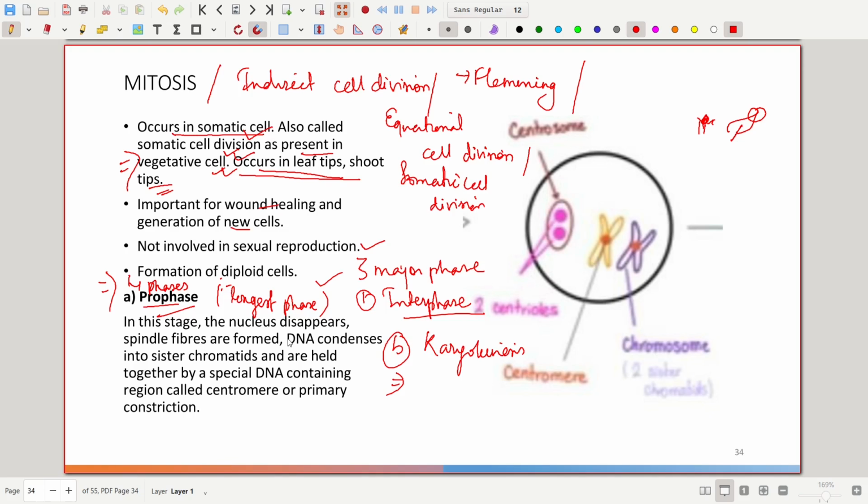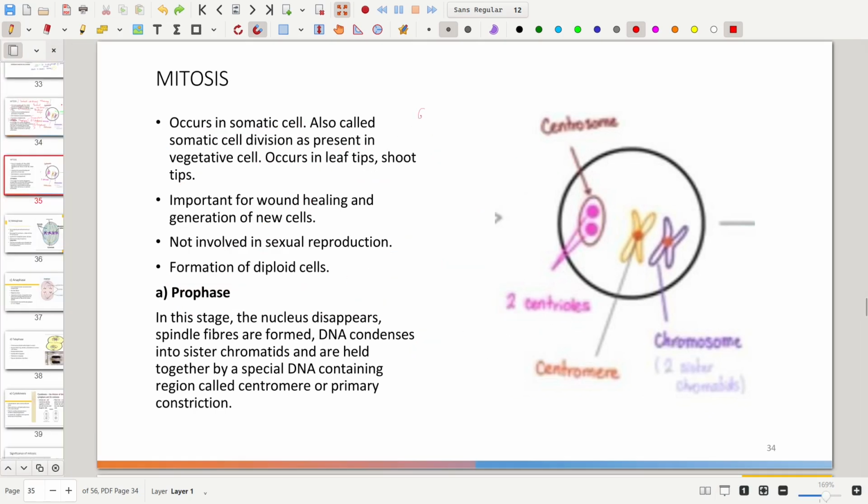In this phase, let's talk first of all about early prophase. There the nuclear membrane and the nucleolus are well developed, and obviously the chromatin fiber is also quite visible.